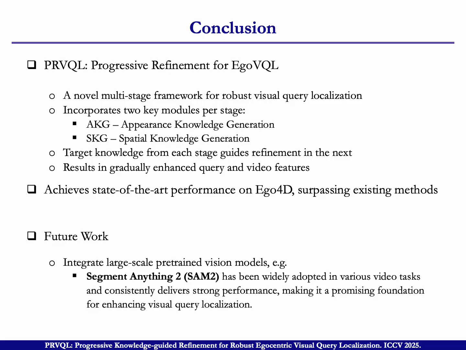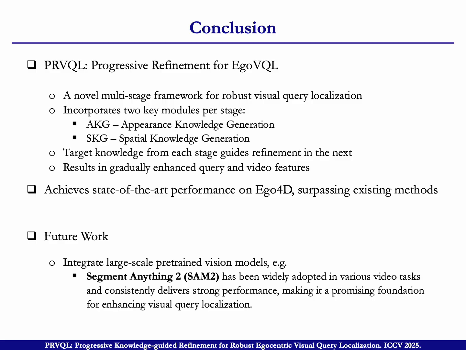This is the conclusion of our work, VQLoC. First, we propose a novel multi-stage framework for robust visual query localization, and it includes two parts. First is AKG, appearance knowledge generation, and the second is SKG, spatial knowledge generation.